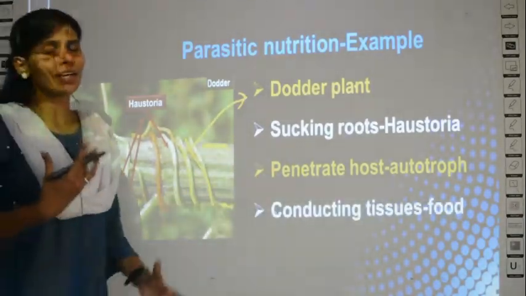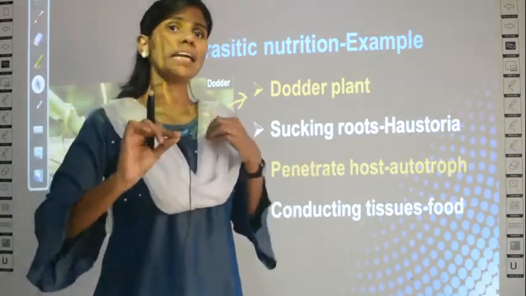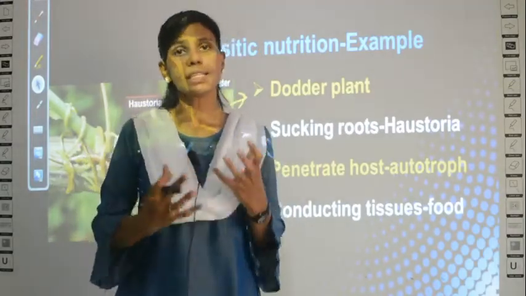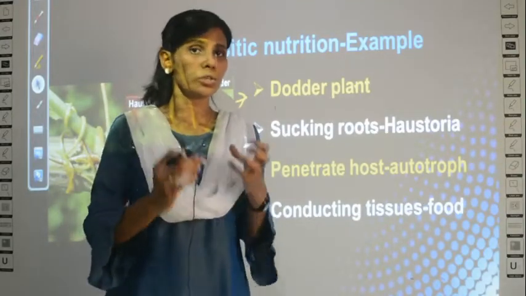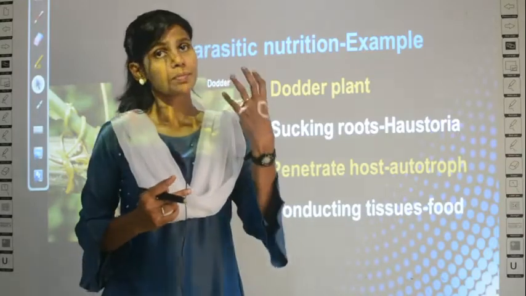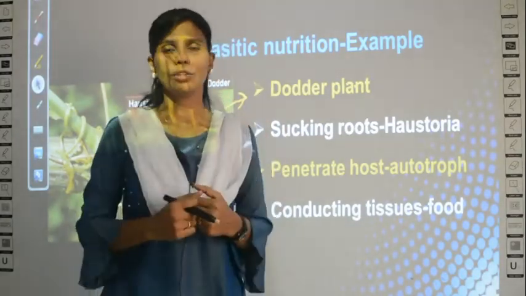And you know the conducting tissues are xylem and phloem, no? The roots will penetrate very deeply so that they reach the conducting tissues, that is the xylem and the phloem. Phloem is the one which will transport the food, right? So this plant will enter into the conducting tissues of the autotroph or the host and get the nutrients.